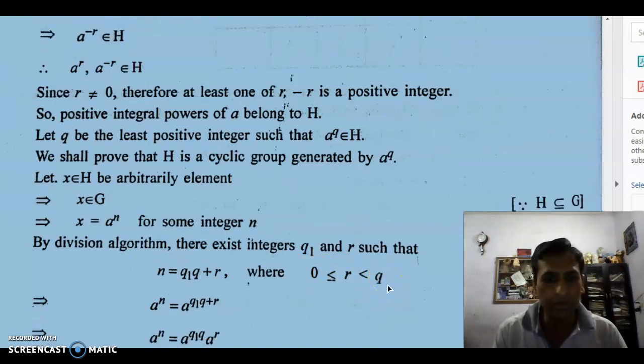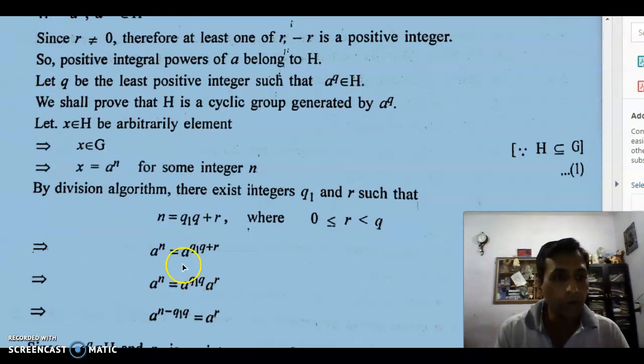This is the division algorithm. So this implies A^n is equal to A^(q1 q + r), and I bifurcate this into two parts, because bases are the same, powers are added. Then I put this part to the other side. Since it is division, bases are the same, so the powers are subtracted.